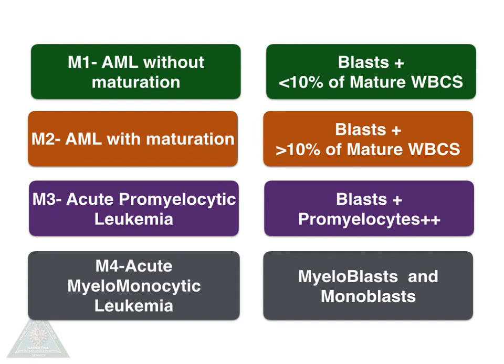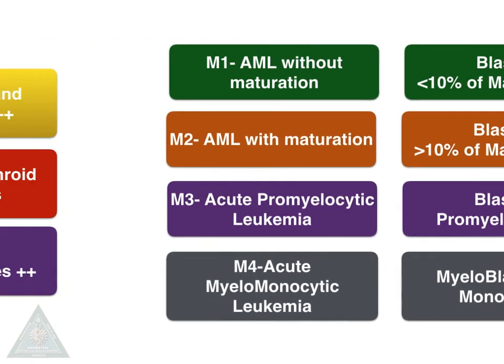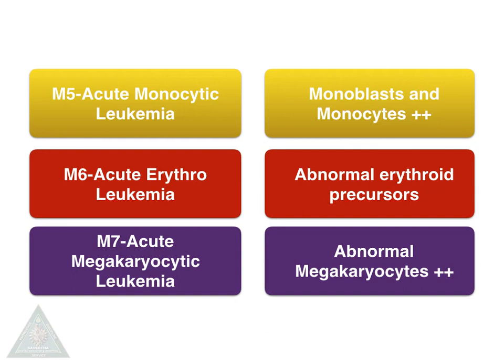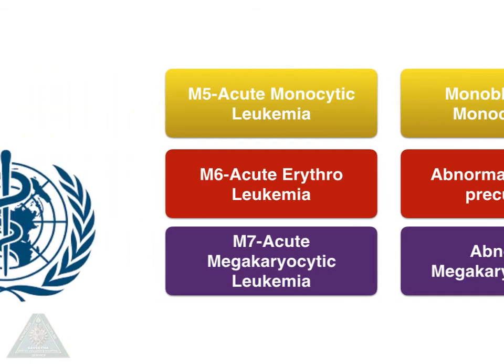M4, it is otherwise known as acute myelomonocytic leukemia. We can see monoblasts along with the myeloblasts. M5, acute monocytic leukemia, we can see only monocytes and monoblasts in the peripheral blood and bone marrow. M6, acute erythroleukemia, we can see abnormal erythroid precursors in the bone marrow and peripheral blood. M7 is otherwise known as acute megakaryocytic leukemia, we can see abnormal megakaryocytes in bone marrow.